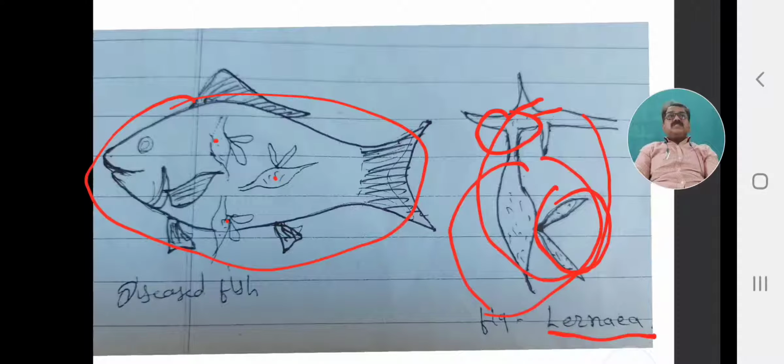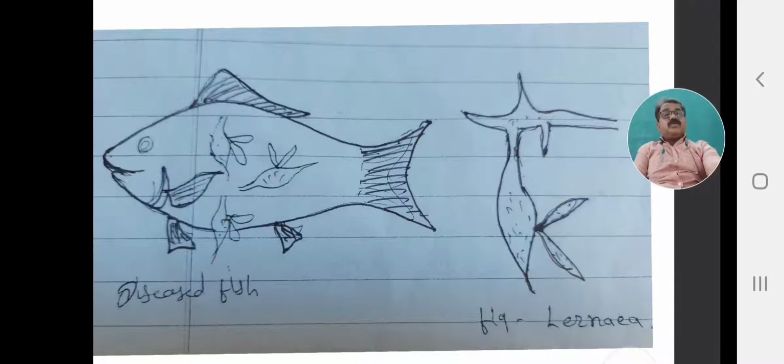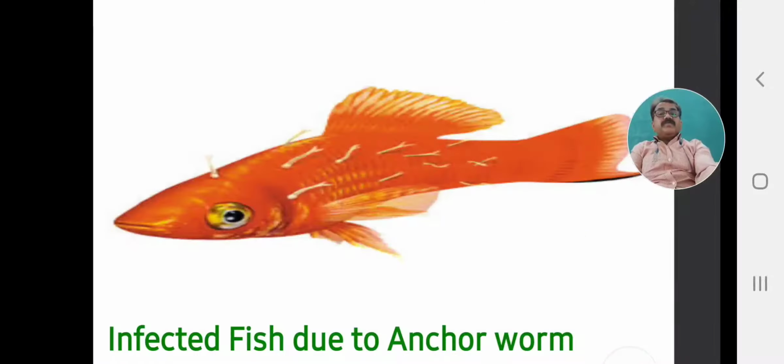These three species affect the major carps as well as goldfish, and their crop can be completely wiped out by these Lernaea species.